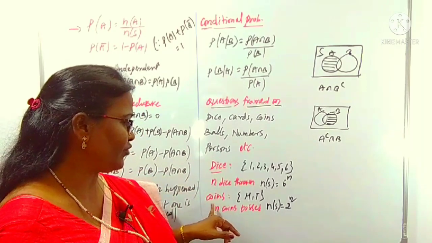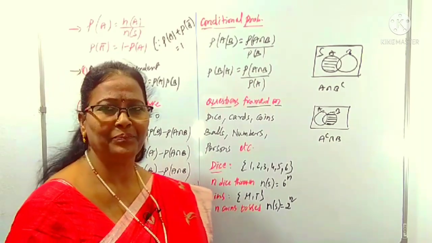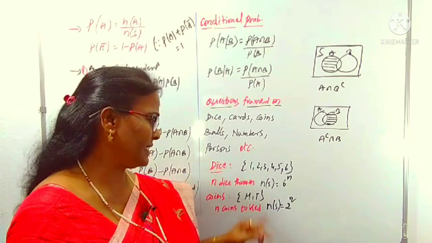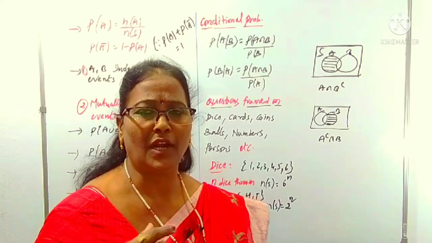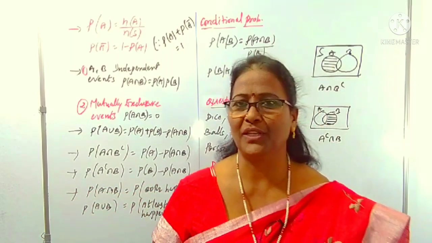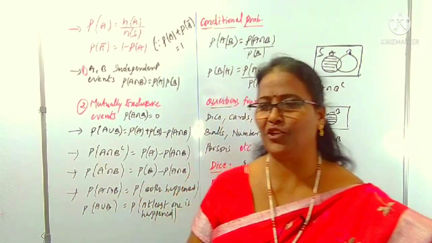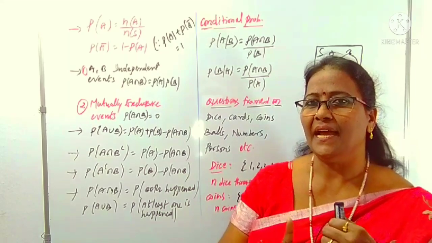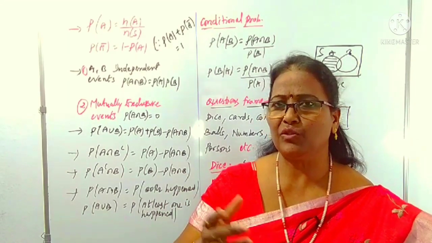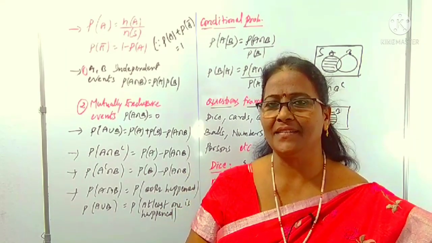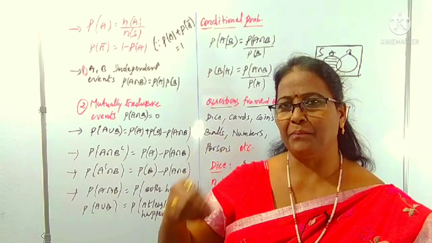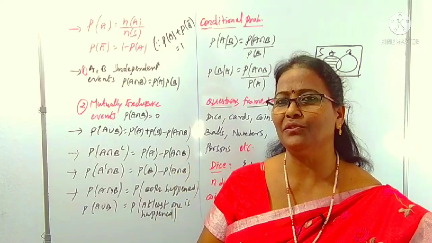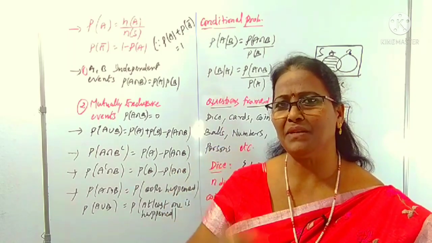And also in case of a coin, you know, a coin contains head and tail. One side is head and another side is tail. This is called an unbiased coin, also known as a fair coin. Unbiased coin and fair coin means it must have a head and tail. Sometimes both sides are heads, maybe both sides are tails, maybe some blank, then we can think about some other way.